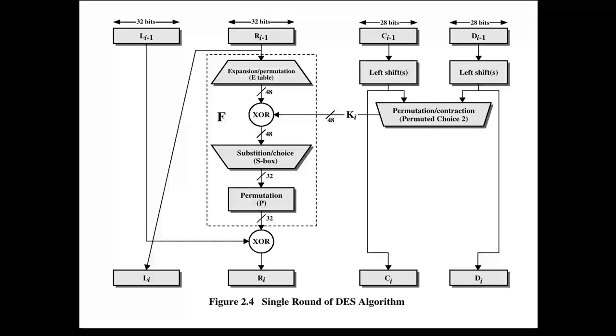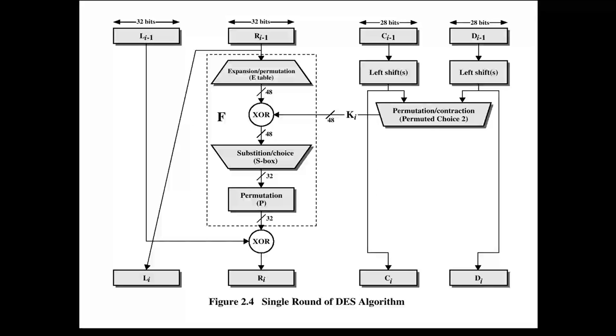There is one left side which was left behind, and we XOR it with this 32-bit output. Whatever 32-bit output we get after XORing is used as the right side text for the next round, and the right side we took at the start is taken as it is as the left side for the next round. So that is how it works in a single round.